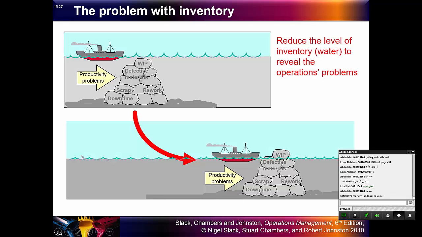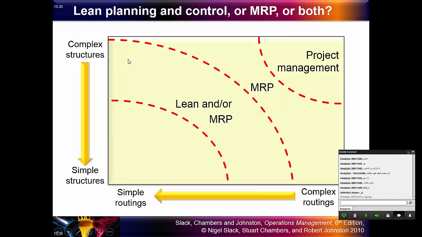So our objective in the operation is to reduce this waste or these problems. We have two types of structure in the operation, which are the complex structure and the simple structure, related to the routings of the operations. The routings mean the movement from one step to another step.